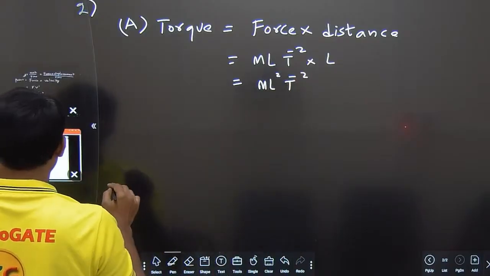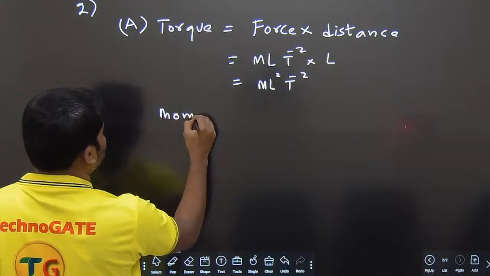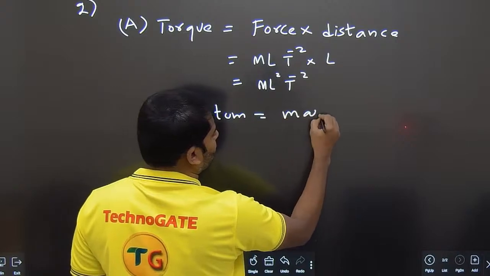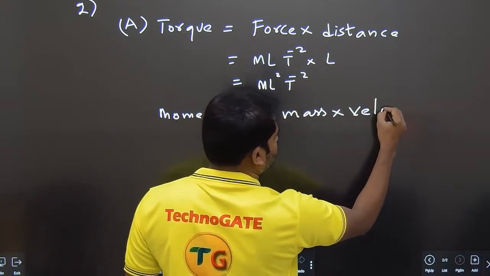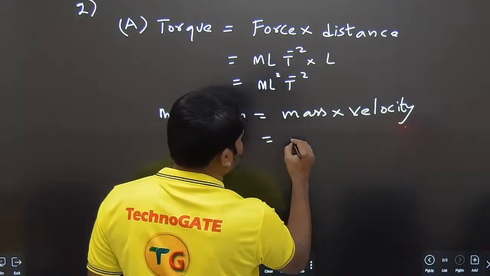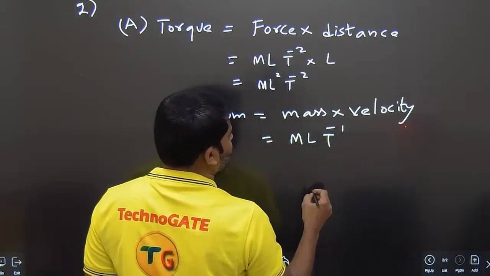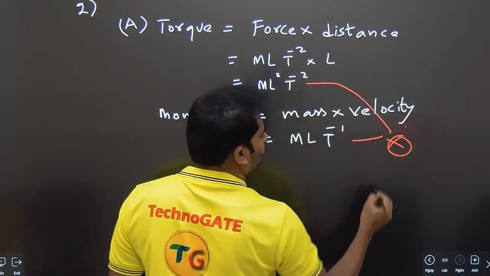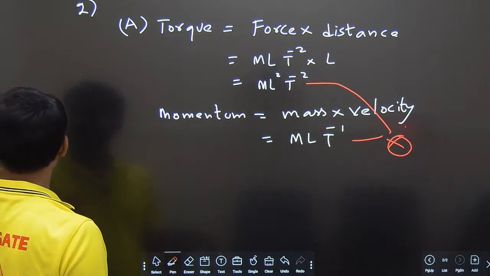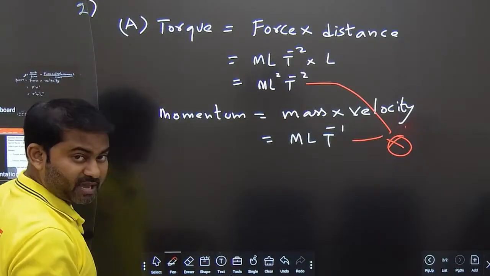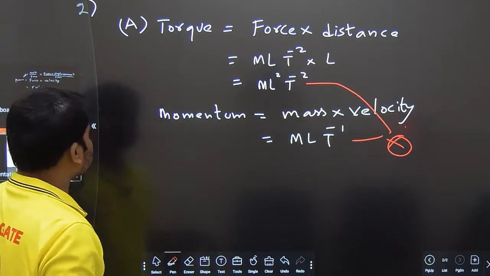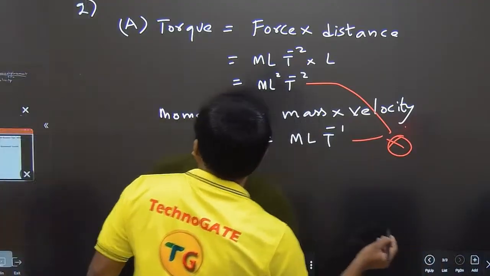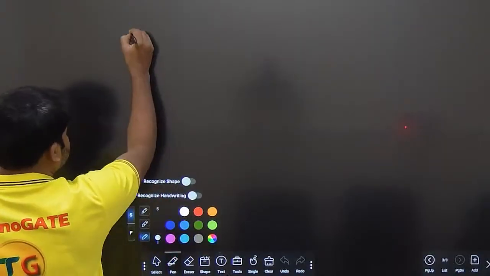Now along with torque they are asking us to check with momentum. The formula for momentum is mass into velocity. So it is M L T power minus 1. You can see both are different. The dimensional formula is not the same. They are asking which pair has the same dimensional formula, so the first option is not right. Let us take the second one, surface tension and tension. Second option, if you take surface tension.